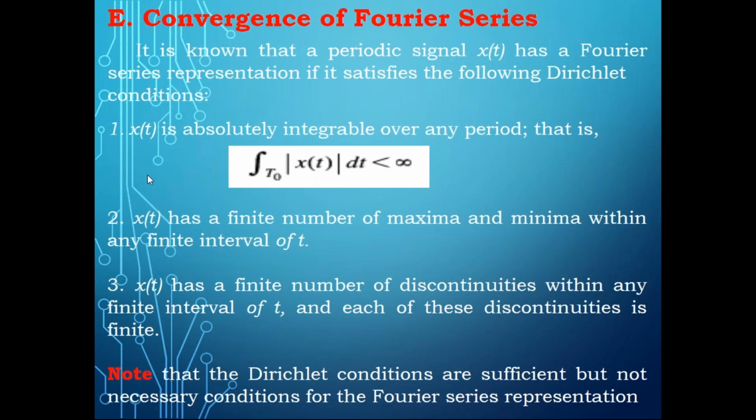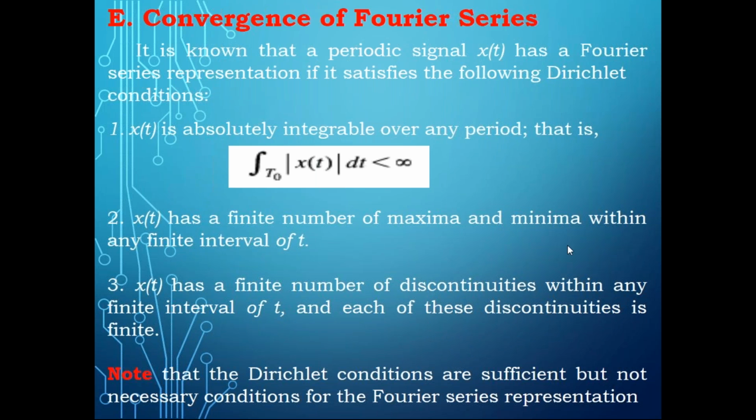The second condition is that x of t, the function which is given to us, should have a finite number of maximas and minimas within any finite interval. If you take any finite duration, it should have certain maximas and minimas. And the third condition is that x of t has a finite number of discontinuities. Now, please try to understand.